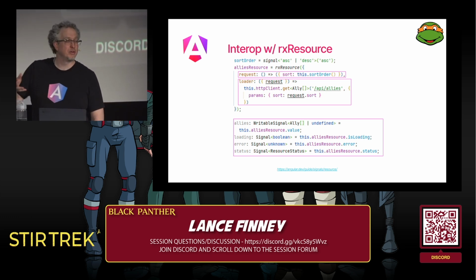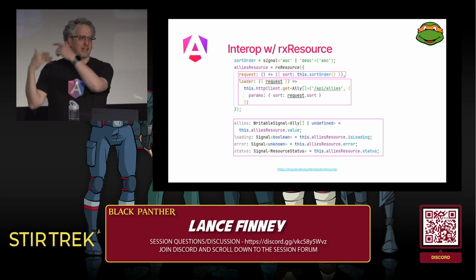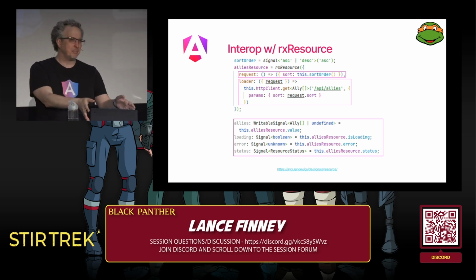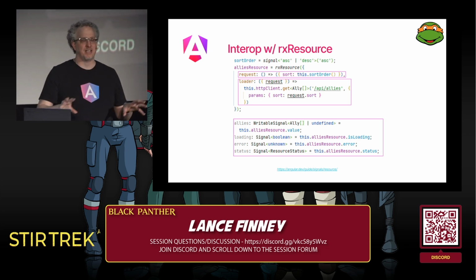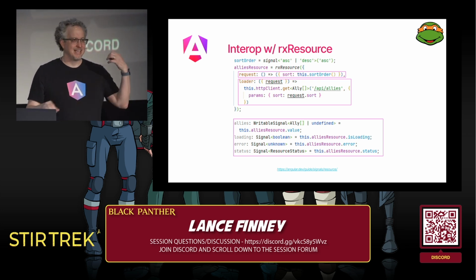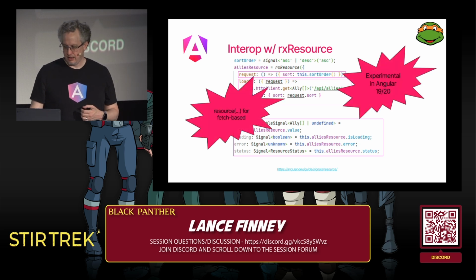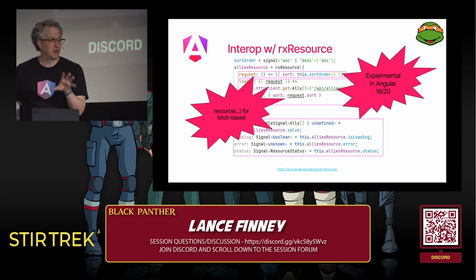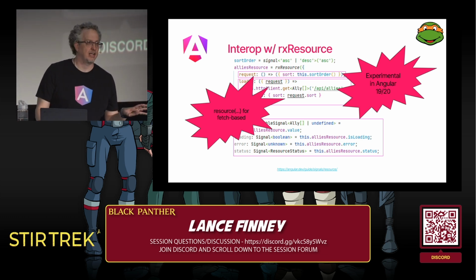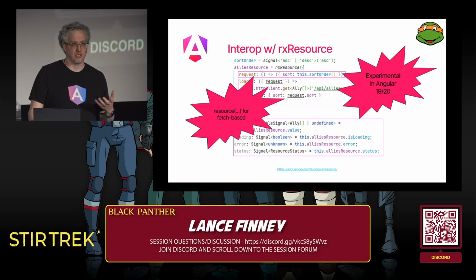So a lot of things that we would normally have to do with putting a tap in there to say we're loading at the beginning and then a finalize at the end and all, it's automatically done for us. All that observable behavior and call status is automatically done for us inside the RxResource. This is experimental in Angular 19 and 20, and if you prefer fetch for promise-based interactions instead of RxJS, there's also a resource, which otherwise behaves the same.